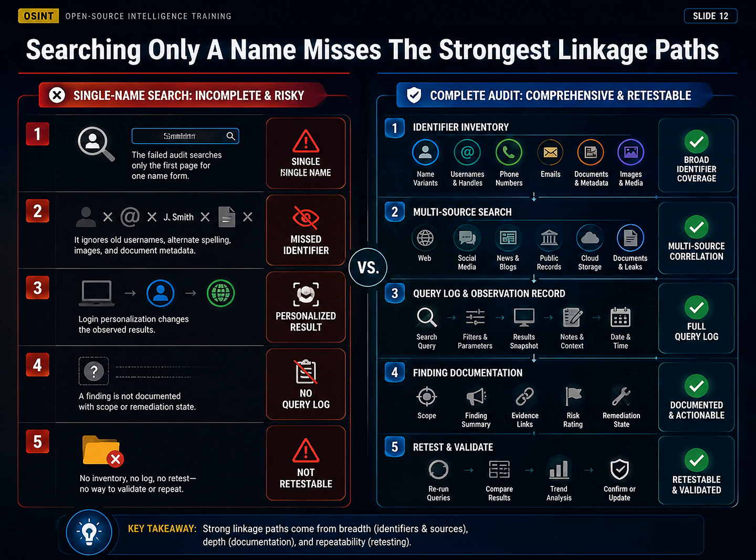I searched my name and did not appear on page 1, so the risk is low. That statement has very little support. It omits alternate spellings, old usernames, image search, document authors, and relationship clues. Everyday login may personalize the ranking. Without the query, date, and result range, another reviewer cannot interpret not found. A proper audit starts from the identifier inventory, keeps a query log, and covers accounts, images, documents, and necessary relationships. Untested areas belong in the limitations, not in the category of absent risk.